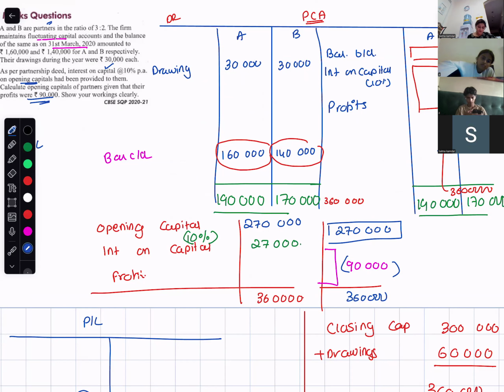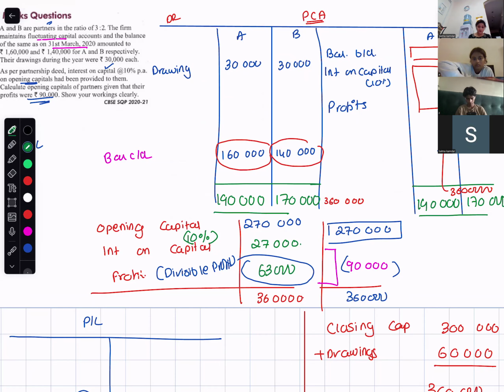Okay, so what will be the profit now, which can be divided? I'm talking about divisible profit. Divisible profit is the profit that can be divided. So from 360,000, you minus 270,000 minus 27,000. What is the divisible profit? Please sit with your calculator, Arya. Can you give me the divisible profit? 63,000.